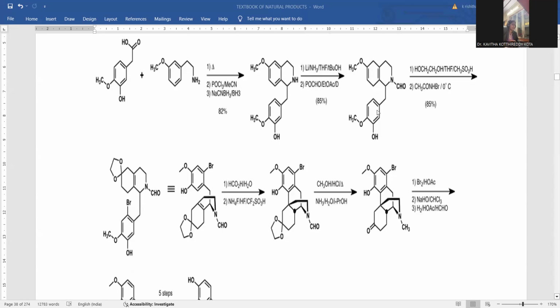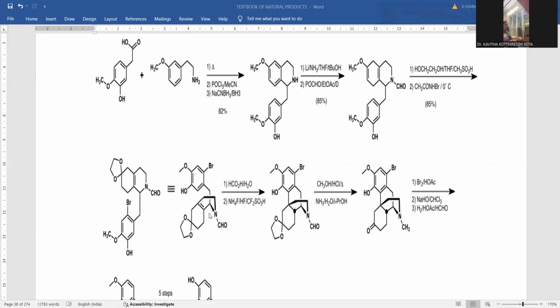We have the N-CH3 remaining as such, and wherever the methoxy group is present, that will be treated with this dihydroxyethane. So here the protection of the functionality is possible, functional group protection taking place at this carbon atom. And later on, we have this benzenoid nucleus with methoxy and hydroxyl, and that is treated with N-bromoacetamide, so that bromination takes place, and this brominated product will be generated within the molecule.